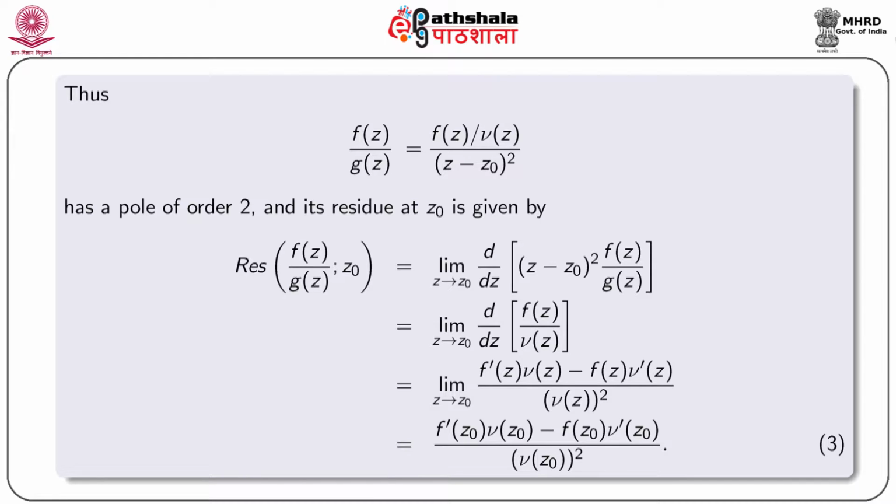and its residue at z0 is given by residue of f(z) by g(z) at z0 equal to limit z tends to z0 of d/dz of (z minus z0) square f(z) by g(z), that is equal to limit z tends to z0 of d/dz of f(z) by nu(z), and that is equal to limit z tends to z0 of [f dash z nu z minus f z nu dash z] by nu z square, and this is equal to [f dash z0 nu z0 minus f z0 nu dash z0] by nu z0 square.